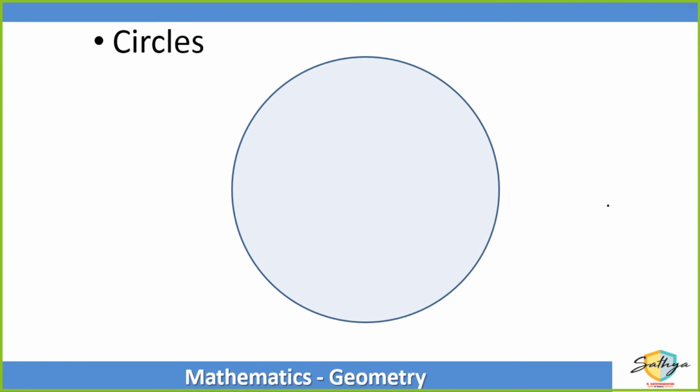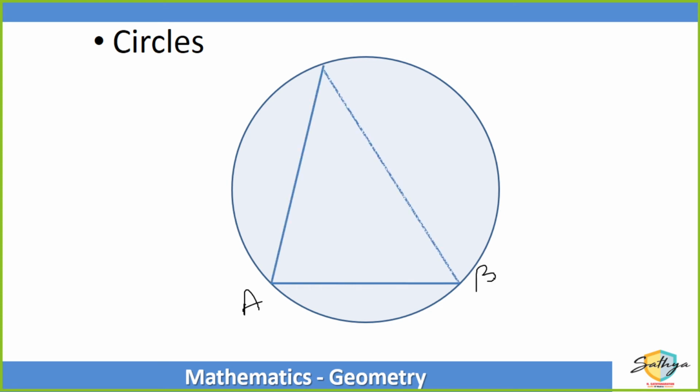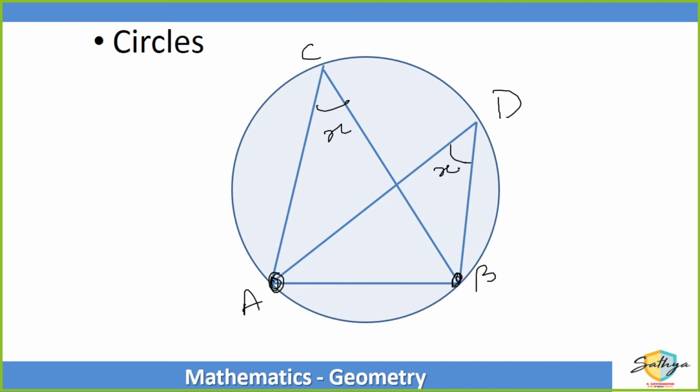Okay. Now, supposing again I take a chord AB and I make a triangle like this, ACB, with angle X. From the same points A and B, if I draw another triangle, let us say ADB, then this angle will also be equal to X. From the same 2 points on the same side of the circle, whichever triangle I make, if I draw another triangle, let us say from A I take a line here and extend it to B, then this angle formed will also be equal to X. So every angle formed on the same side by the same 2 points will always be the same in measure. Correct?